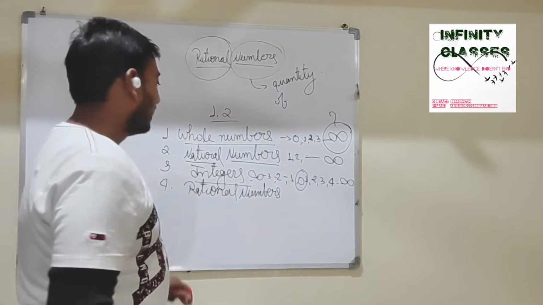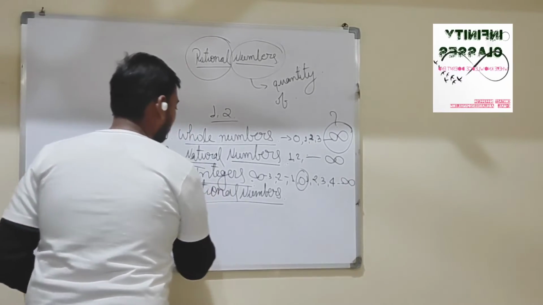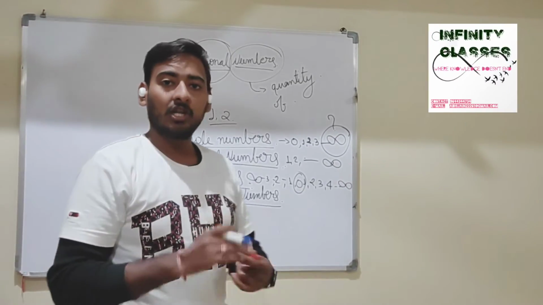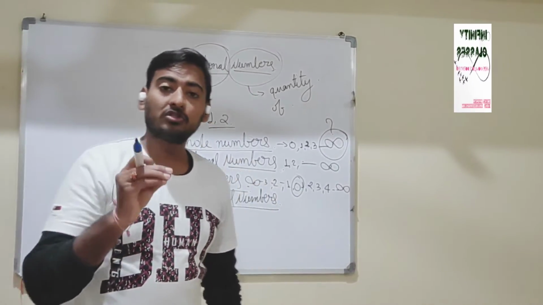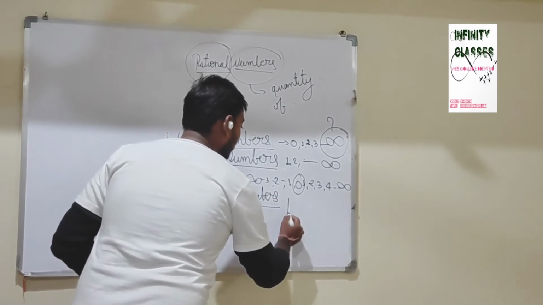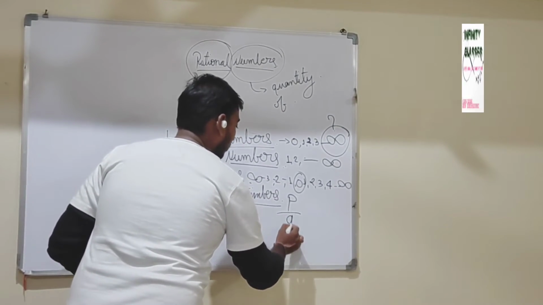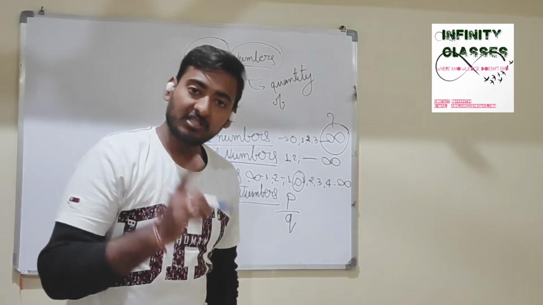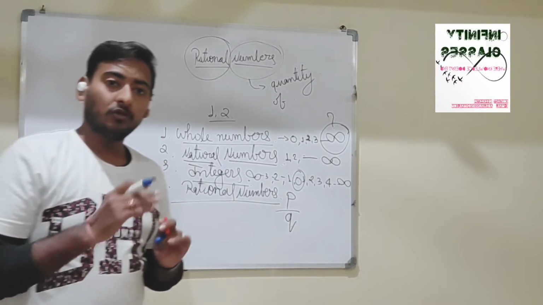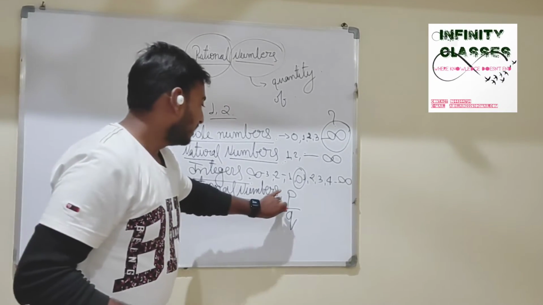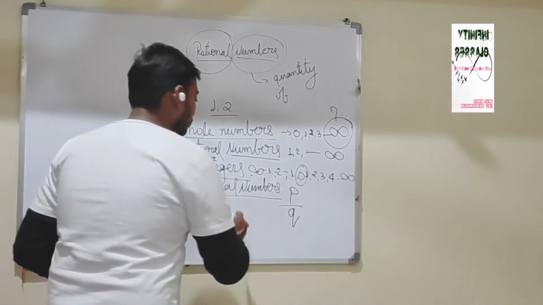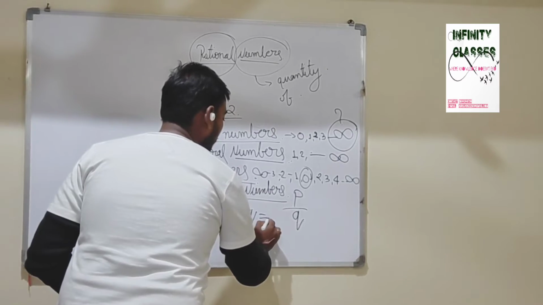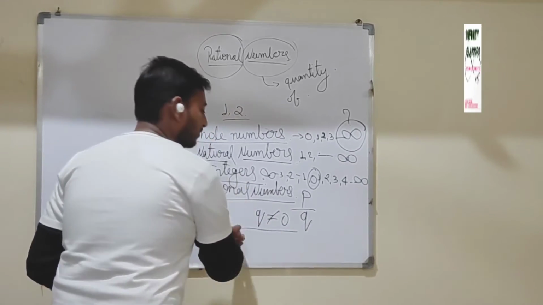The last one is rational numbers. What are rational numbers? Rational numbers are those numbers which can be written in the form of p by q. Always remember that when we write the number in the p by q form, q should not be equal to 0.